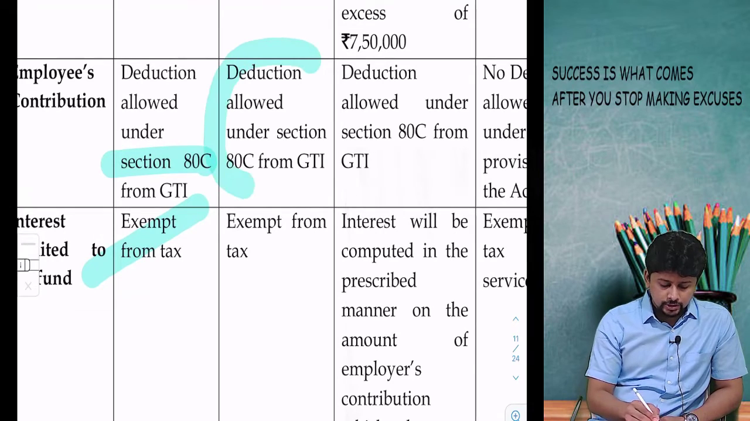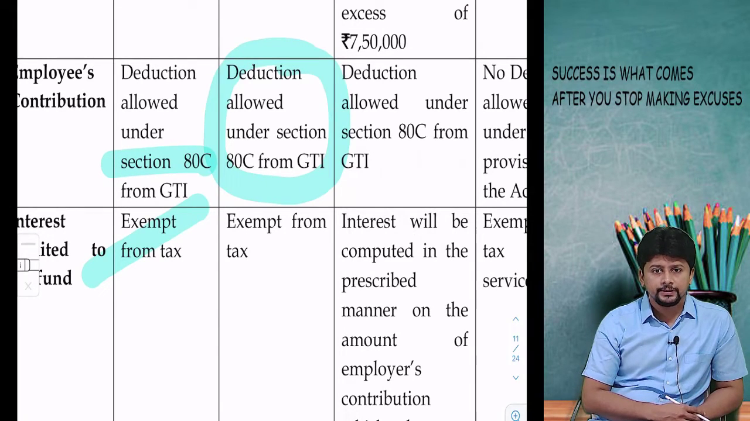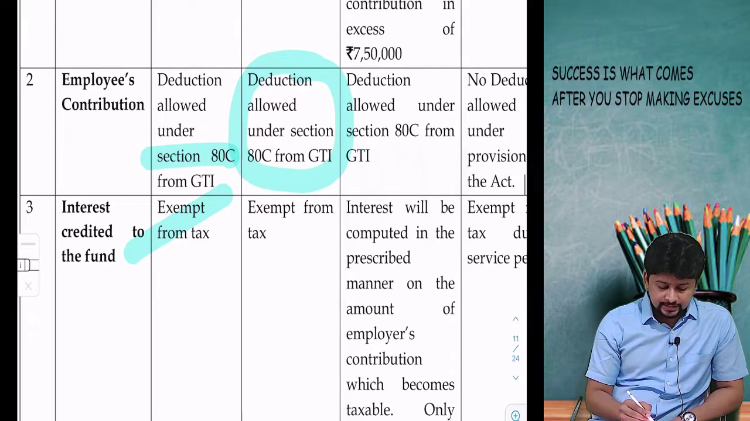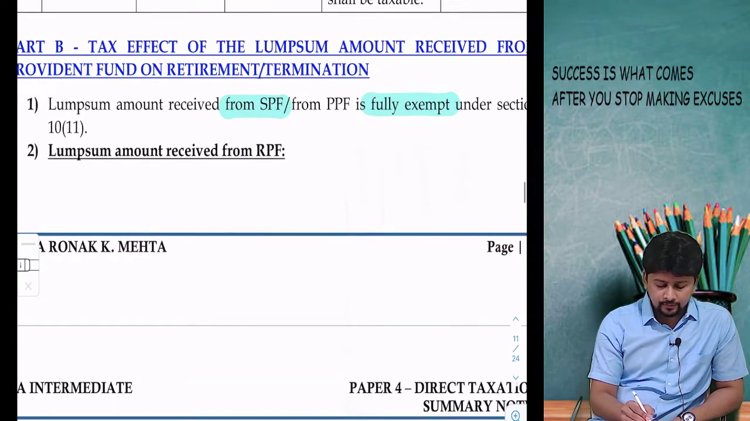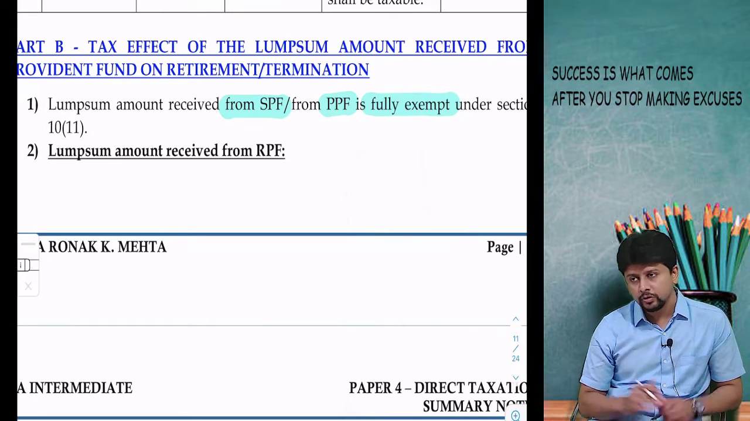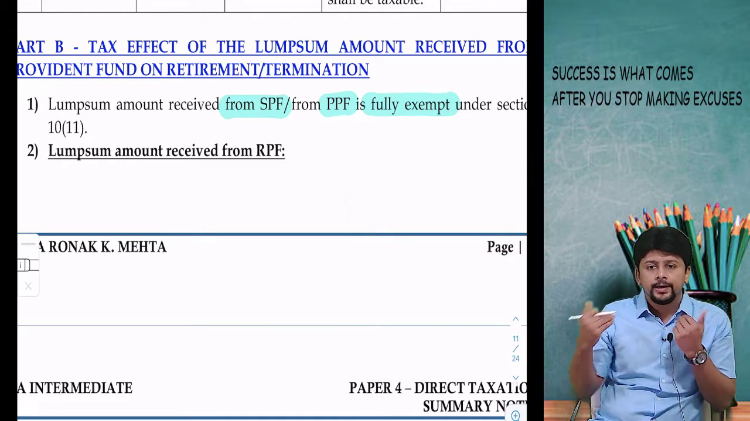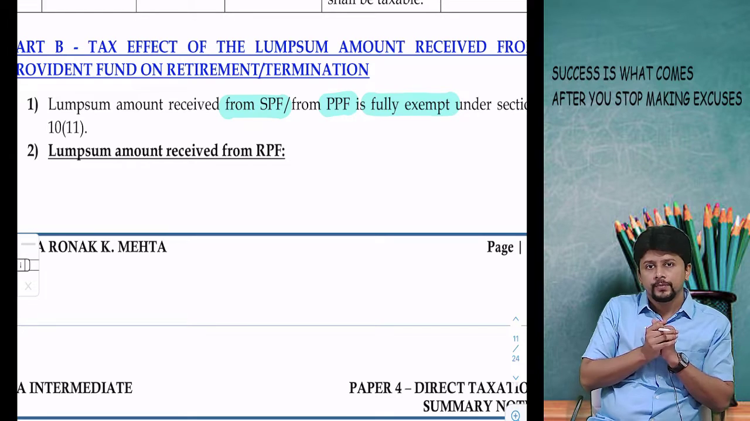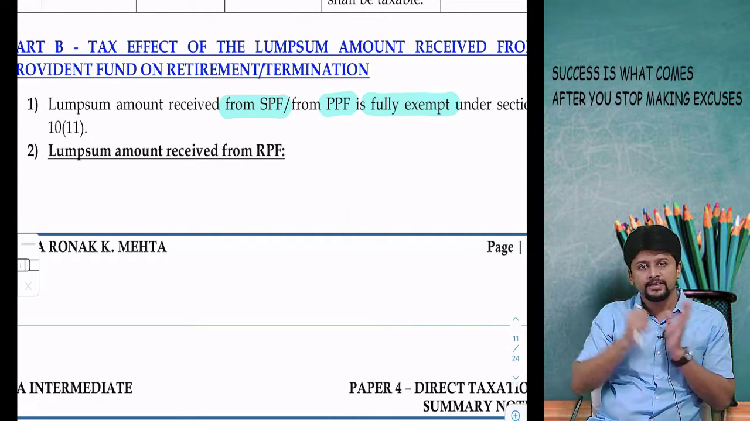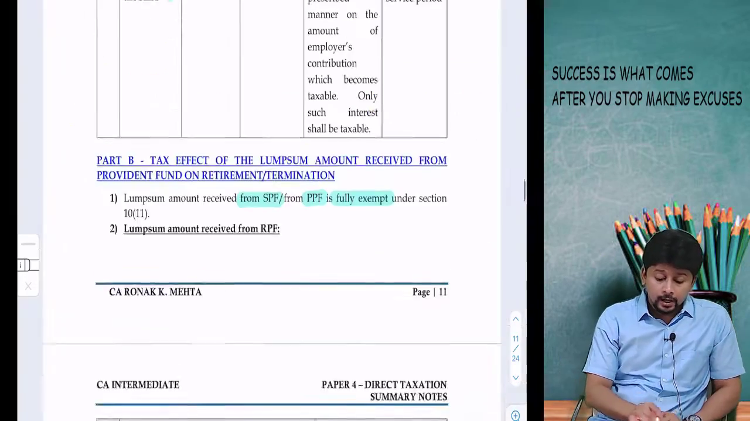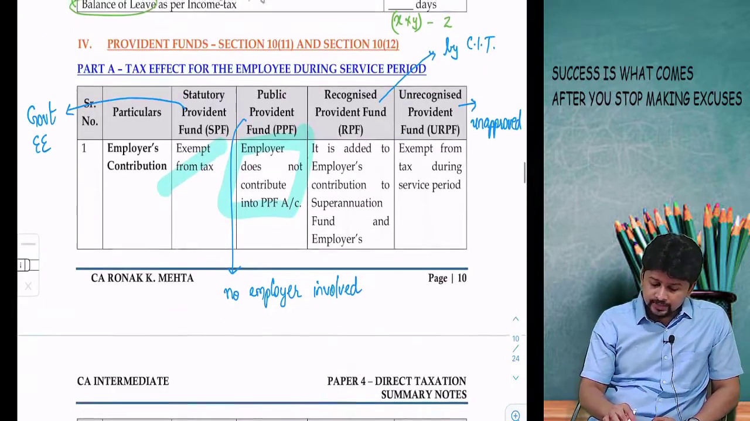I make a contribution myself, I will get a deduction under 80C. Interest credited to the fund, exempt. And lump sum payment received from PPF is also fully exempt. So I will make a contribution myself, I will get a deduction under 80C. Interest accumulated every year exempt. Lump sum money withdrawn, exempt. Unrecognized provident fund, I'll take up that first.